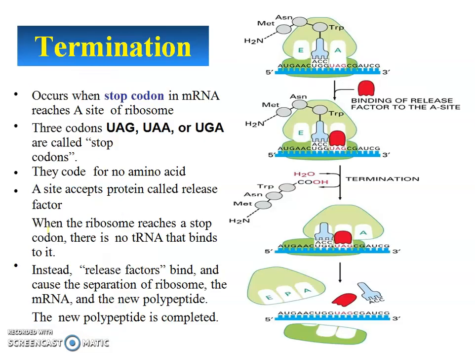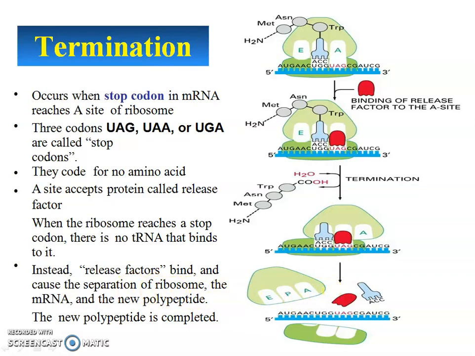Then termination means ending. It occurs when the stop codon on the mRNA reaches the A site of the ribosome. The three codons UAG, UAA and UGA are called the stop codons. They do not code for any amino acid. The A site accepts proteins called release factors instead. When the ribosome reaches a stop codon, there is no tRNA that binds to it. Instead, the release factors bind at the A site and cause the separation of the ribosome, the mRNA and the new polypeptide. You can see here how they are all separated.